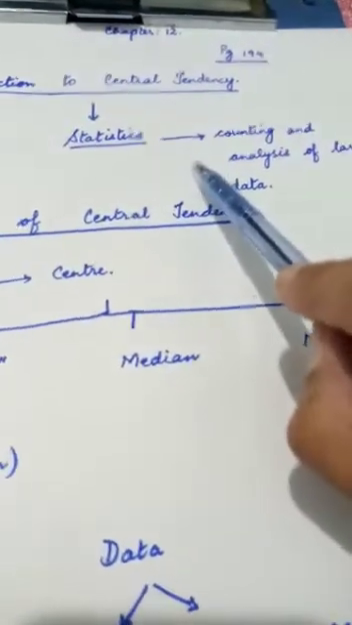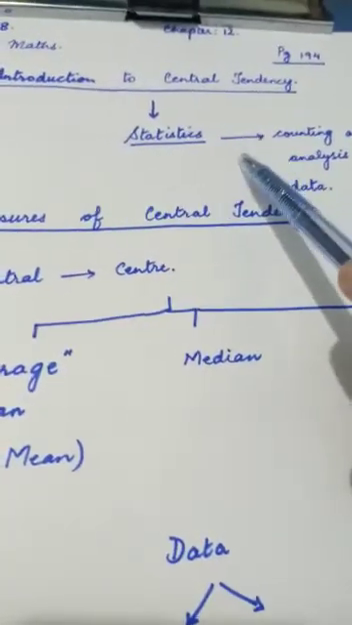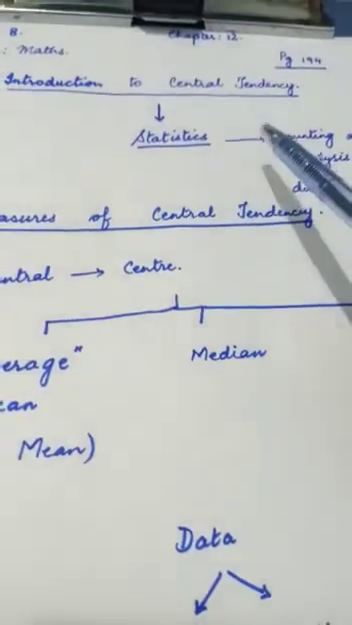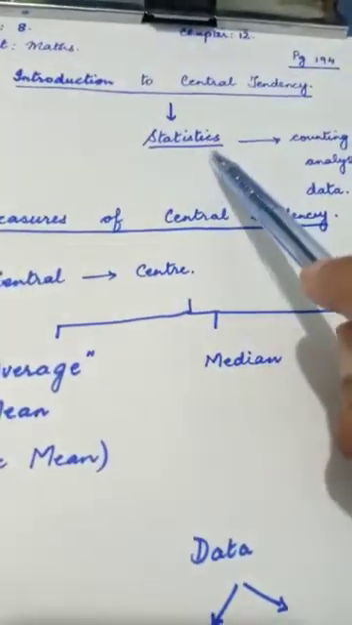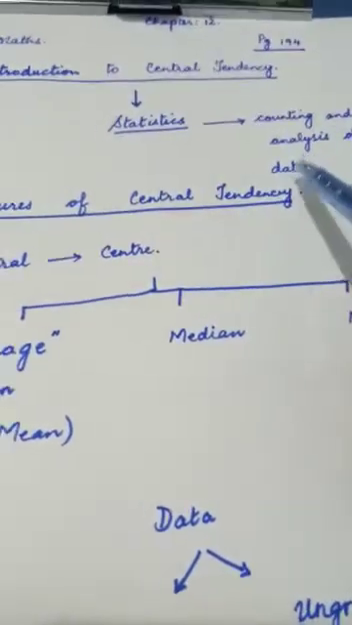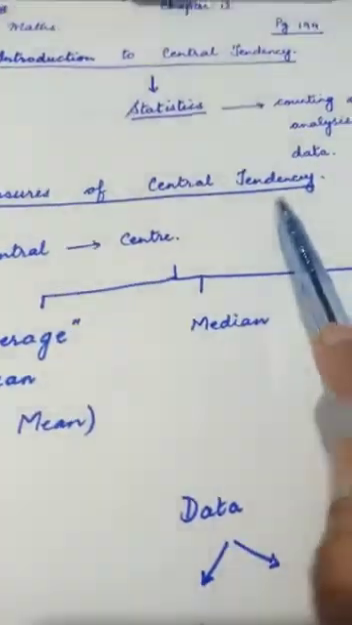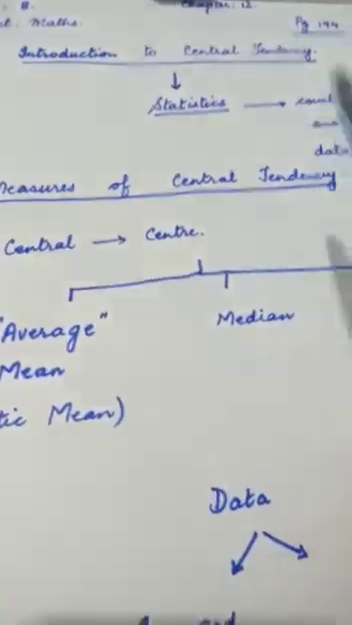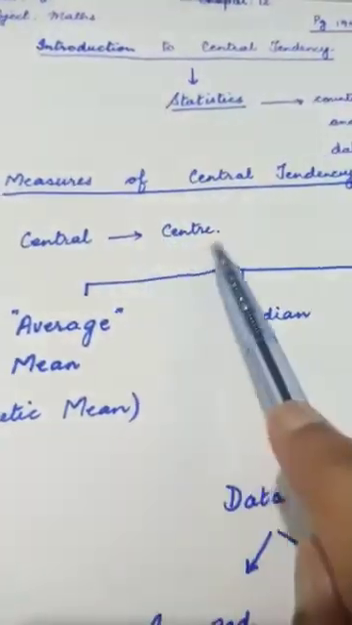Like you would have heard about the census that recently took place in our country. So statistics is very, very important for that purpose, and for research work as well, where data analysis is done. Now if we look at the measures of central tendency, that is the actual topic in your maths book. The word central in itself means center.